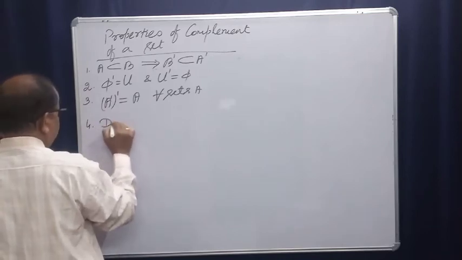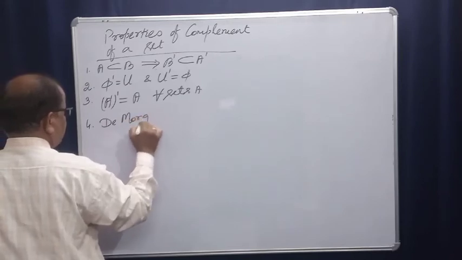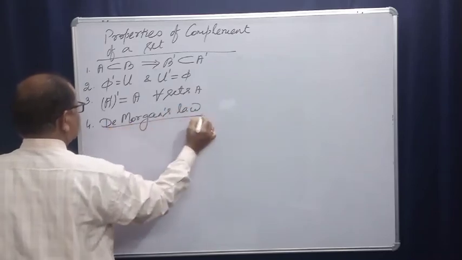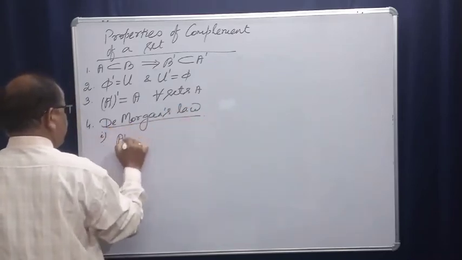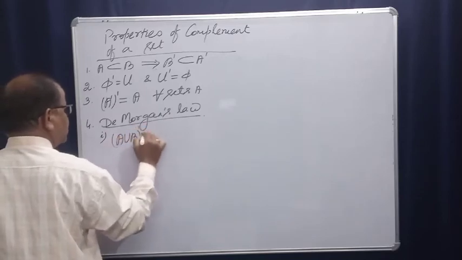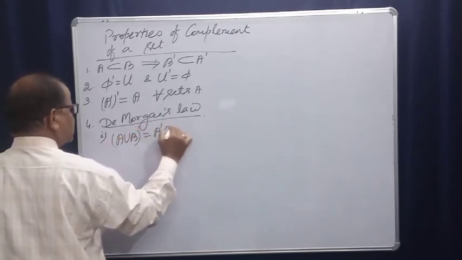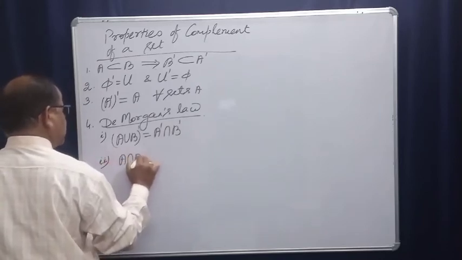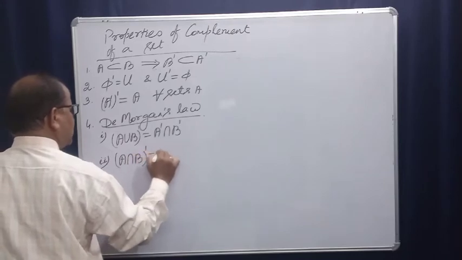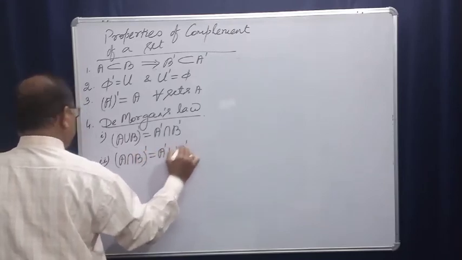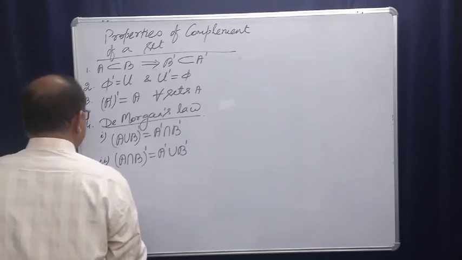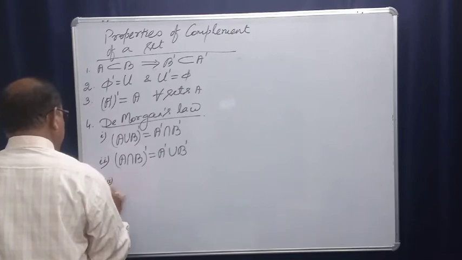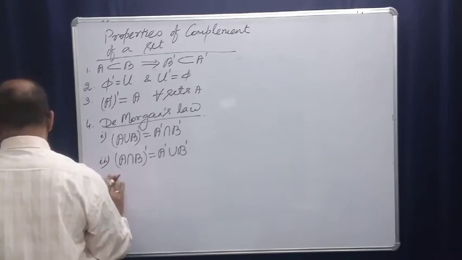Number 4, De Morgan's law. What is this? A union B whole complement is equal to A complement intersection B complement. Number 2, A intersection B whole complement is equal to A complement union B complement. And in general we use,